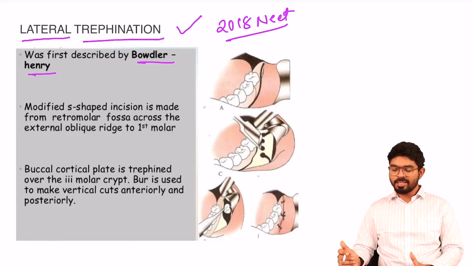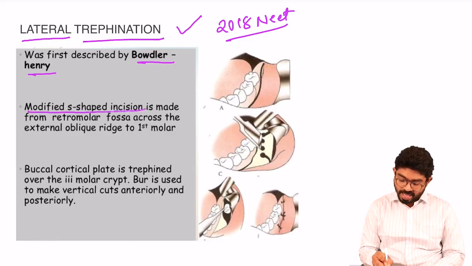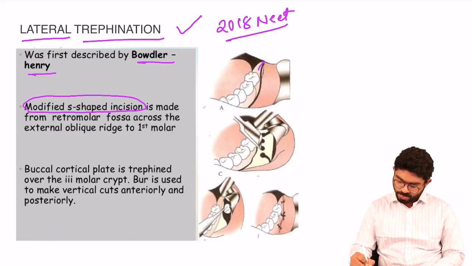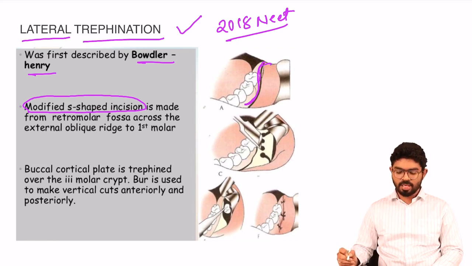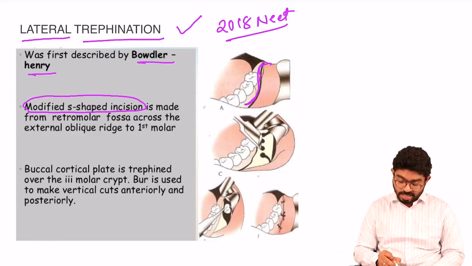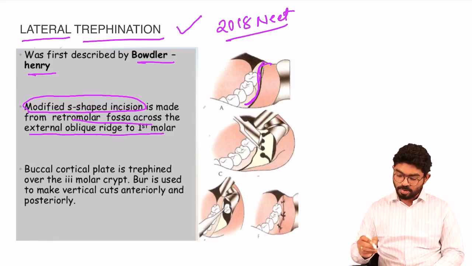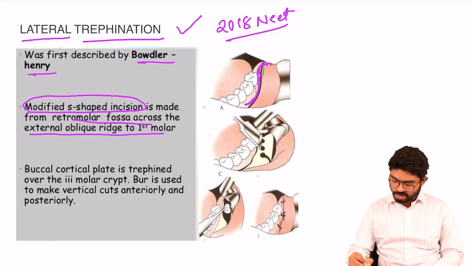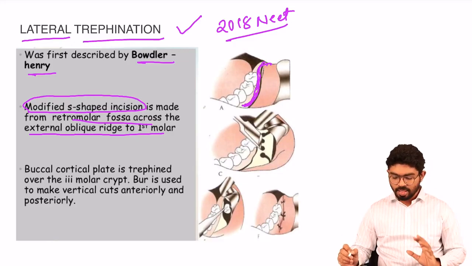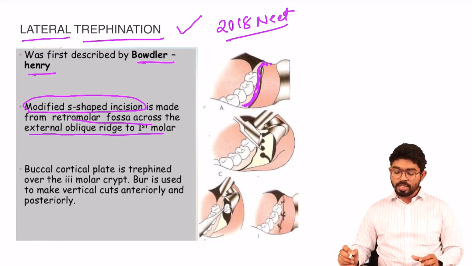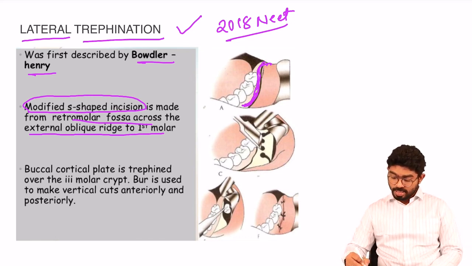The type of incision that is used here is a modified S-shaped incision. You can see a modified S-shaped incision that is made from the retromolar fossa, crossing the external oblique ridge and extending up to the first molar. Clearly seen that. And what you have to do is the buccal. You can see this, this is the buccal cortical plate.